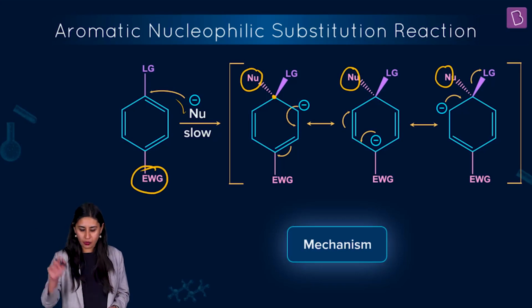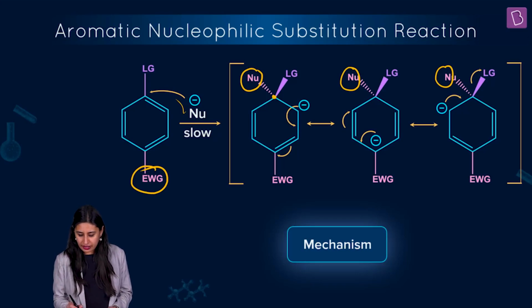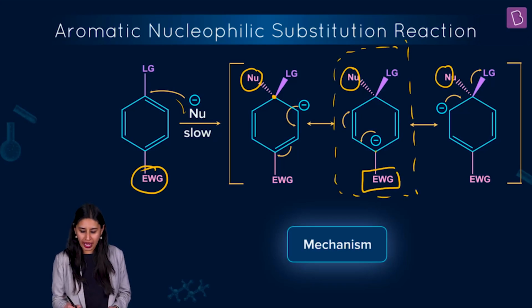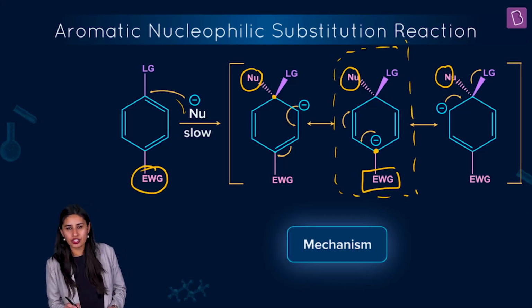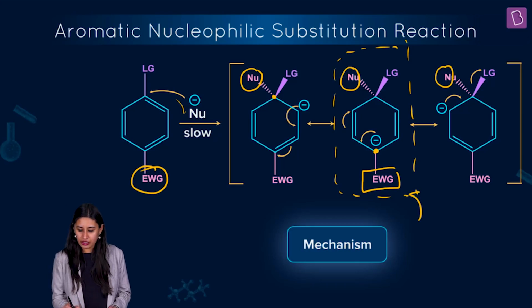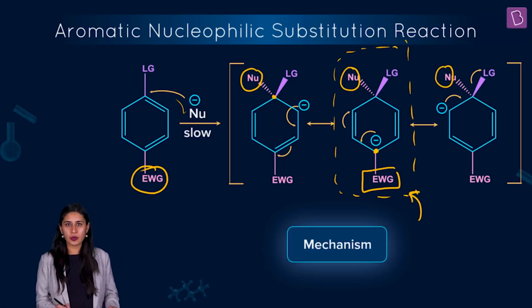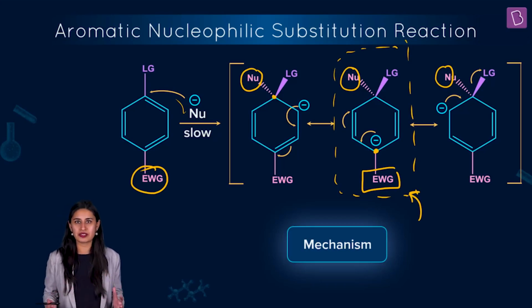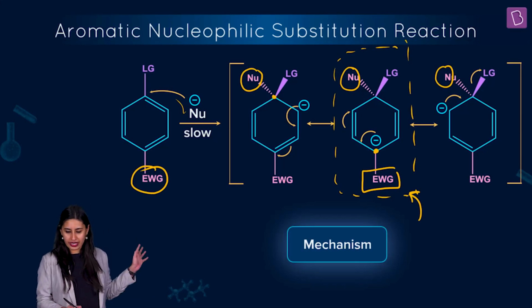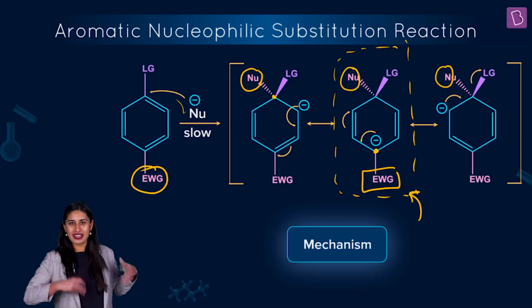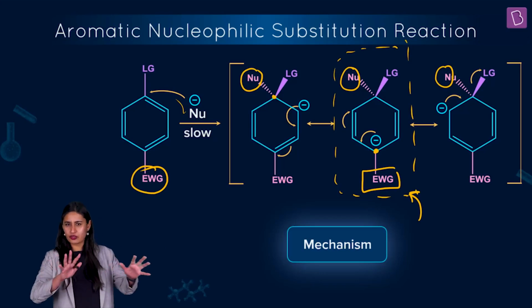And you can see that a minus is coming here. This particular structure is indeed stable because we have the electron withdrawing group directly attached to this minus. So, of course, there will be neutralization of charge here, making this resonating structure one of the very contributing resonating structures.